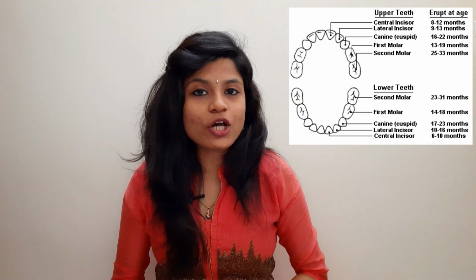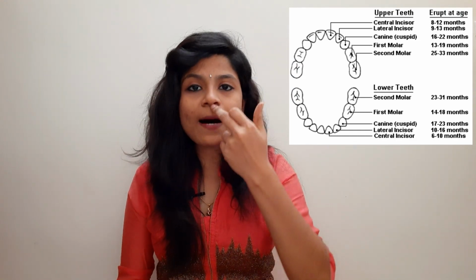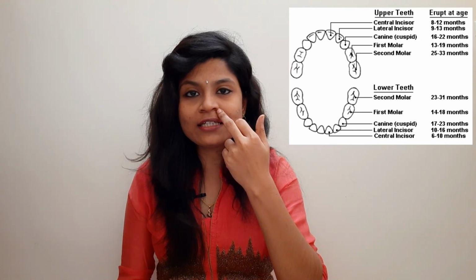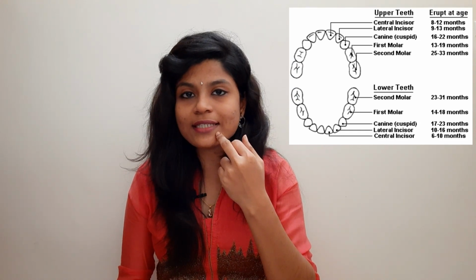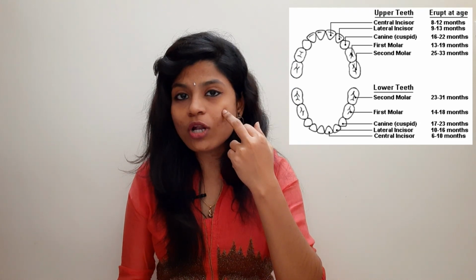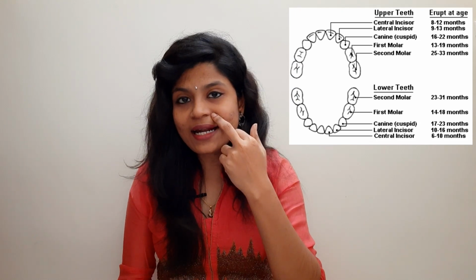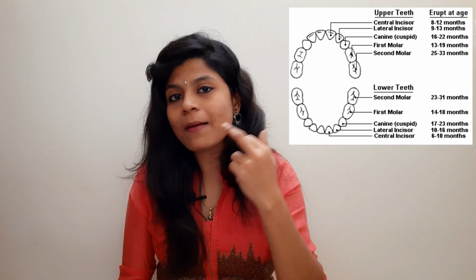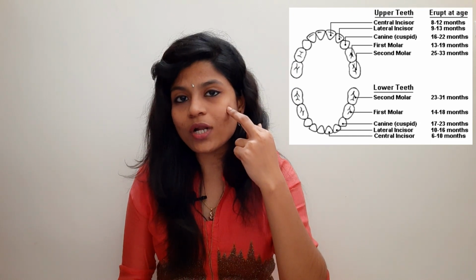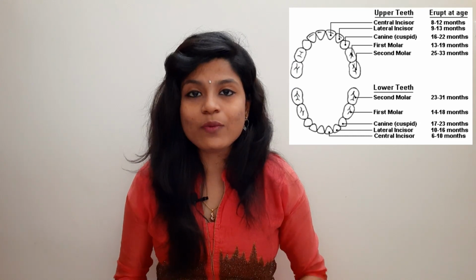So the overall sequence is lower central incisors, upper central incisors, upper lateral incisors, lower lateral incisors, and the maxillary first molar and mandibular first molar, maxillary canine, mandibular second molar, and the maxillary second molar. So now you are used to the sequence pattern.